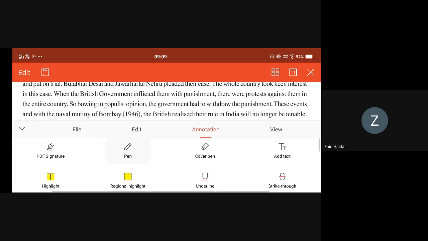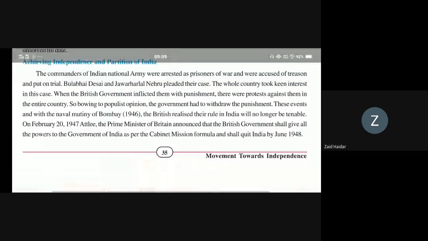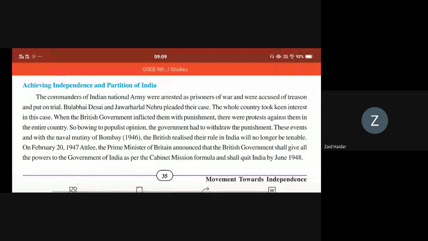Okay, who will read? Can I read? All the others are sleeping.